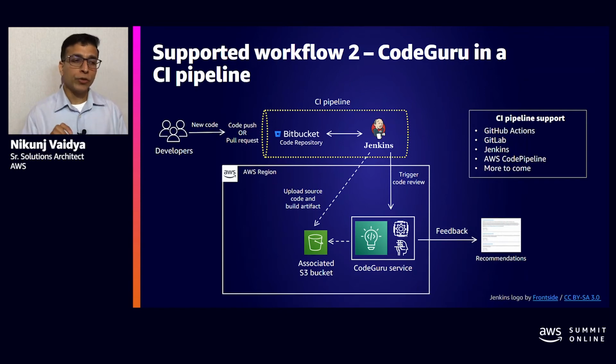It just requires you to modify the infrastructure as code for that particular CI pipeline and include, or you can say copy and paste, that CodeGuru action within that infrastructure as code. And after that, once the CI pipeline is kicked off, the CodeGuru service will be automatically kicked off and will conduct the code review within that. Of course, you can configure whether you want to fail the build at that time or you still want to continue further with it.